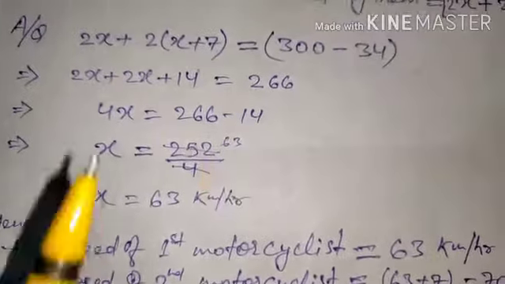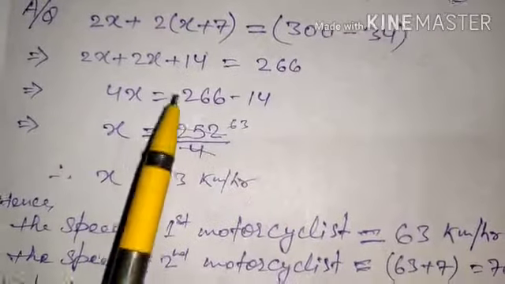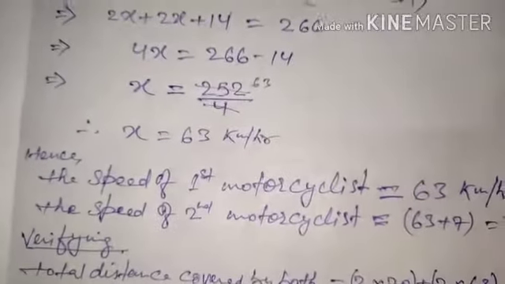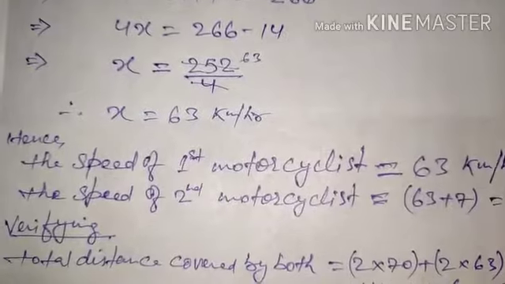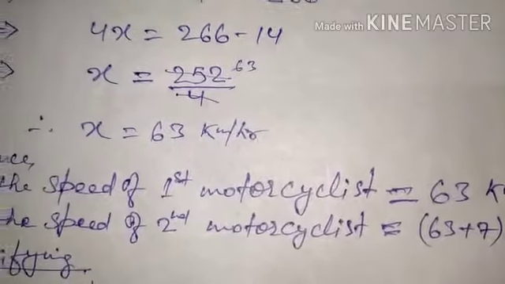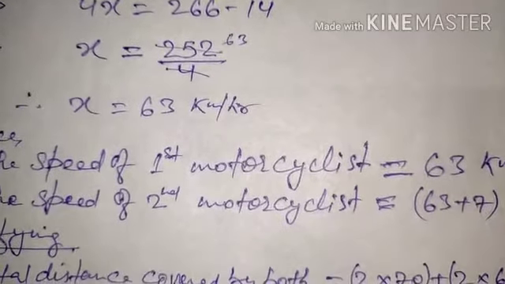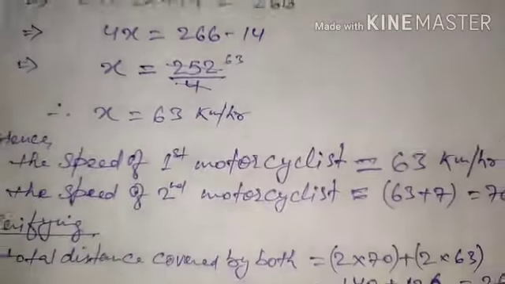We just take this 14 from this side and bring it to the other side, so it becomes 266 minus 14. Now x is equal to 252 by 4. After subtracting, we get 252. So 252 by 4, we are going to get 63 kilometer per hour. I hope all the things are correct.